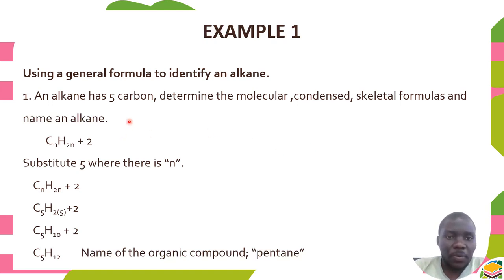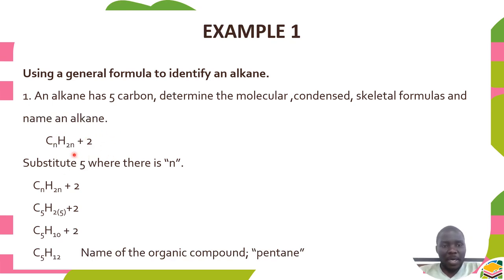So, for example, we have an alkane which has 5 carbons. Determine the molecular, condensed, and skeletal formulas and name the alkane. So this question can be answered properly if we use the general formula. We said a general formula is an arithmetic expression which shows the relationship between variables. So, for example, here it shows the relationship between carbon and hydrogen.